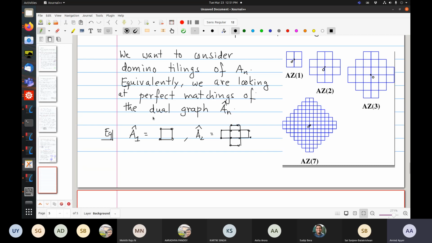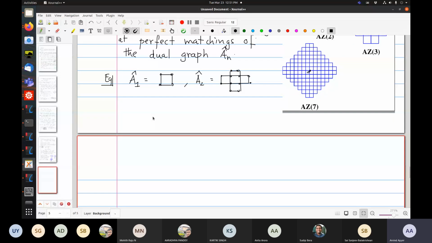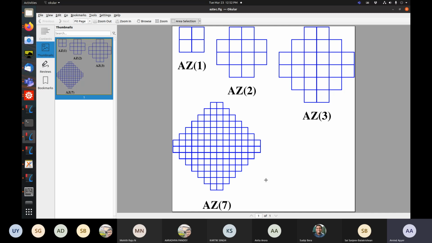So first, if we are going to talk about domino tilings, we need to convince ourselves that there exists a domino tiling. So can you give me an example of a domino tiling?